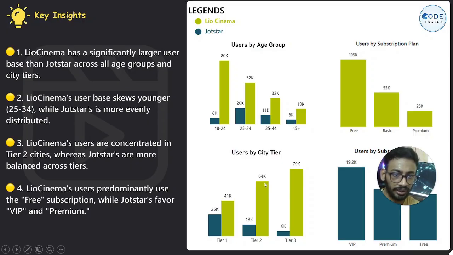You can see that in tier 2 cities LioCinema is more concentrated, but Jotstar is more balanced across tiers. And LioCinema's users prominently use free subscription, while Jotstar favors VIP and premium. So free subscribers are much more there for LioCinema.